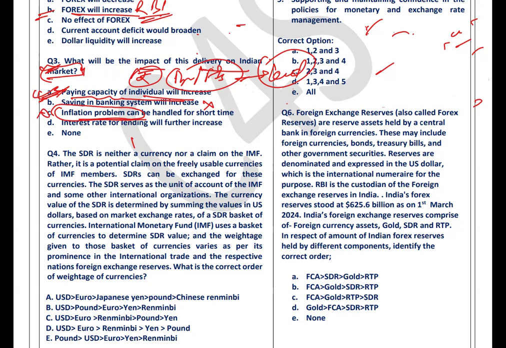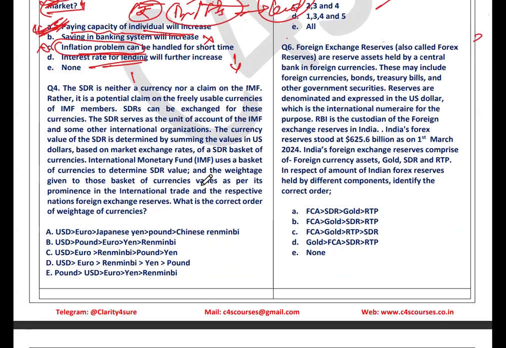And the interest rate of lending will further increase. No, since there is huge money with the financial system, with the financial intermediaries, the interest rate will obviously decrease. It is not going to increase. So the correct option over here is option number one, that is paying capacity of the individual will increase after taking out the delivery. Let's see the question number four over here.